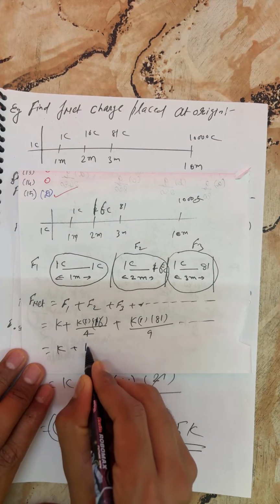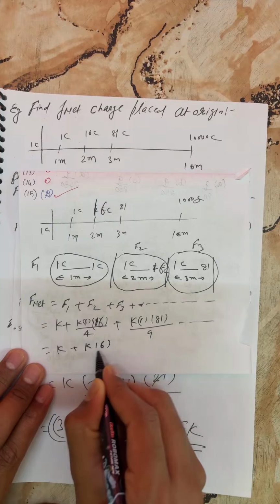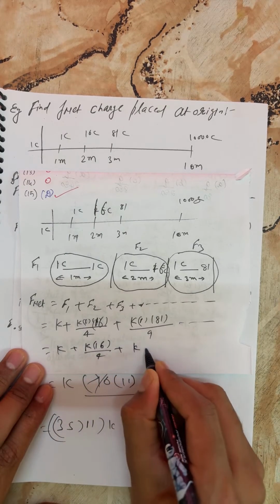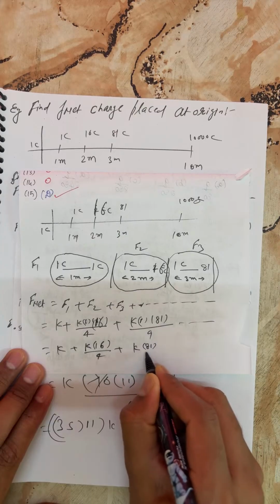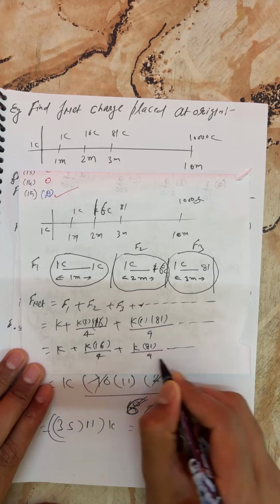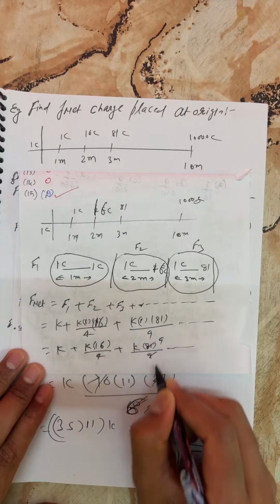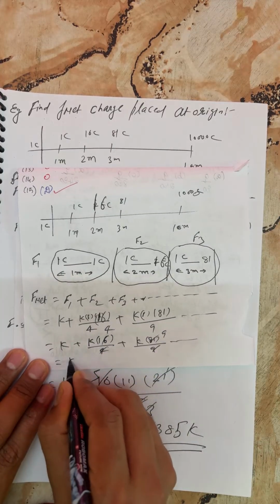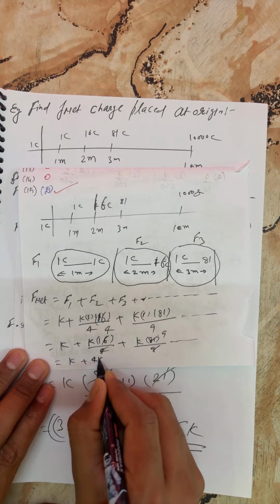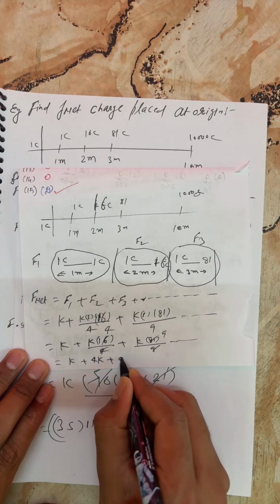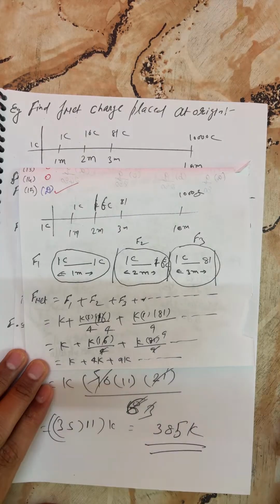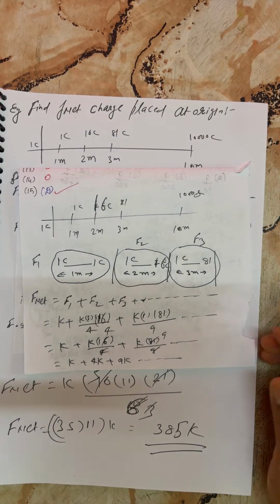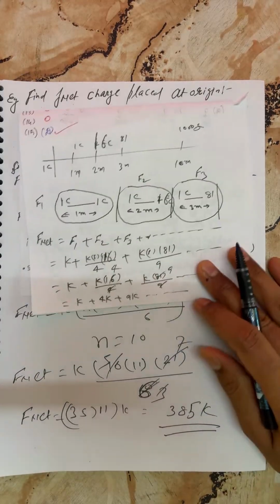plus K into 16 upon 4, plus K into 81 upon 9, and so on. 9 nines are 81, 4 fours are 16. So K plus 4K plus 9K and so on. Right, my dear? Okay. Students, you can write further here.